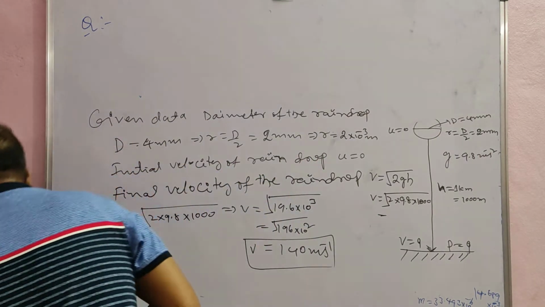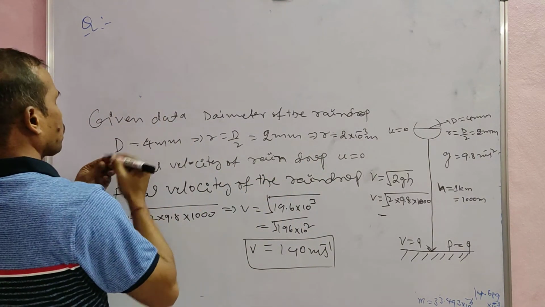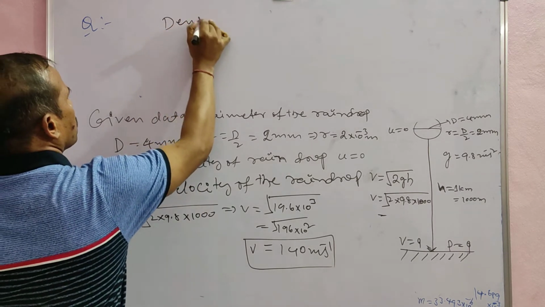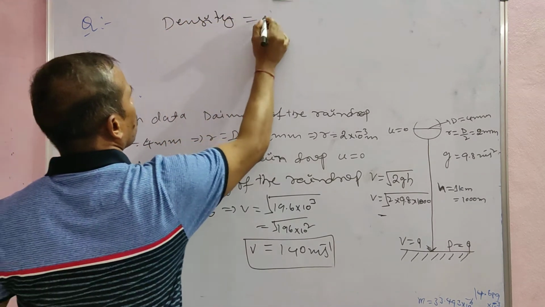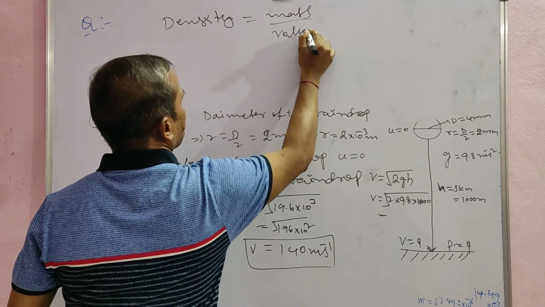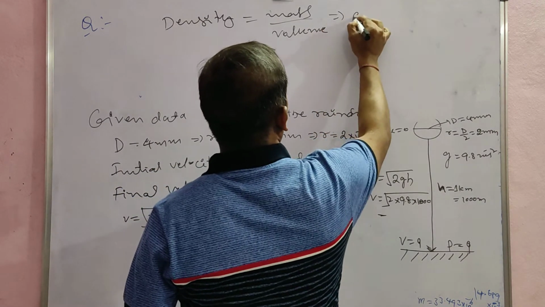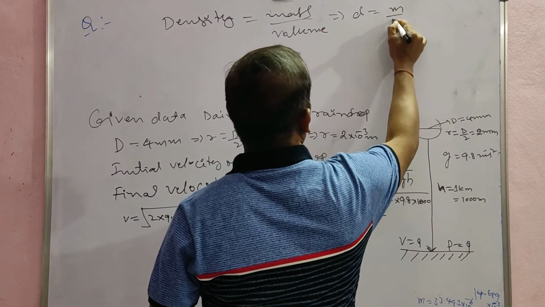Density is equal to mass by volume, that is d is equal to m by v.